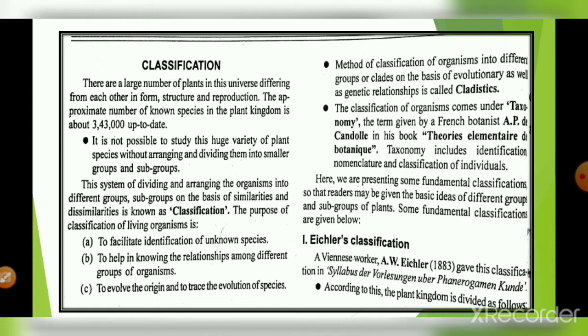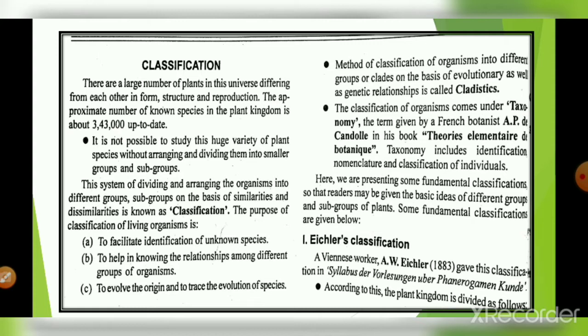So what is cladistics? It's a family-like tree. Since it's evolutionary, we consider each branch in a particular tree. There are so many branches from lower to higher, that is, from older to newer.